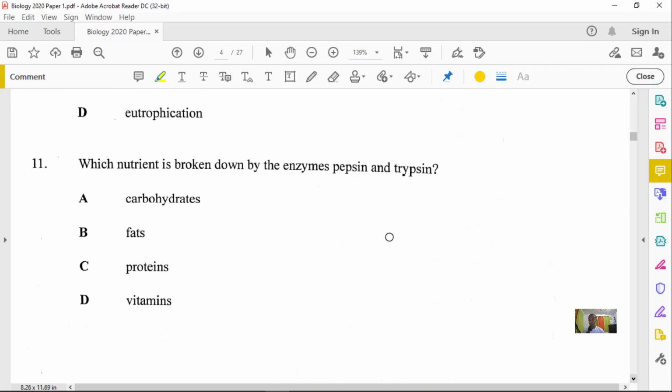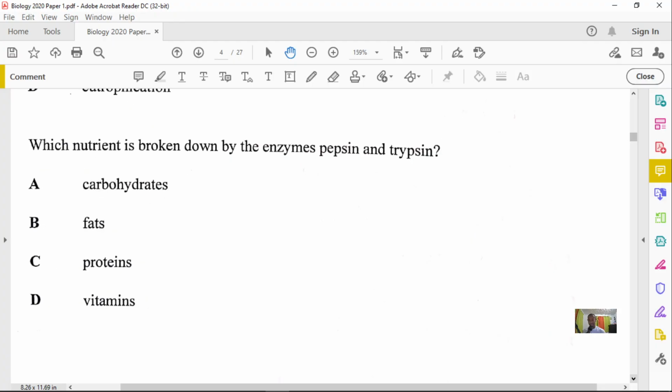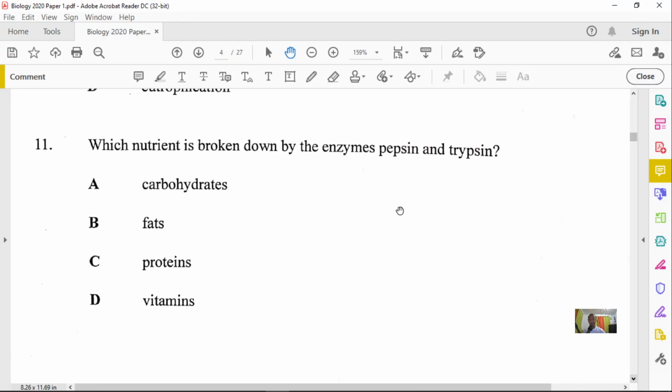All right, question number 11. This one said, which nutrient is broken down by the enzymes pepsin and trypsin? Now, I want to look at this question carefully and remember that pepsin and trypsin are examples of proteases. In fact, pepsin is found within the stomach and trypsin is produced by the pancreas.